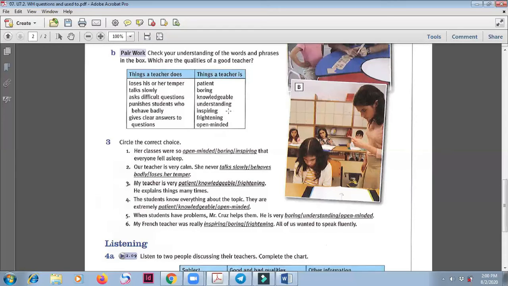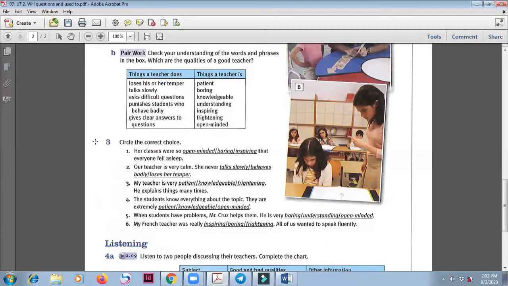He or she checks or answers your questions all the time and then makes you enjoy the lessons. Then you become a better student. Frightening, of course, scary. A teacher can be scary. Open-minded is a person who is open to everybody's ideas. This person respects different ideas and can accept ideas.